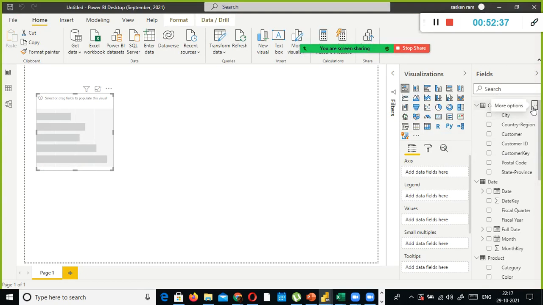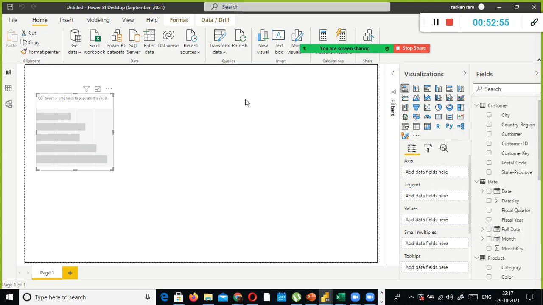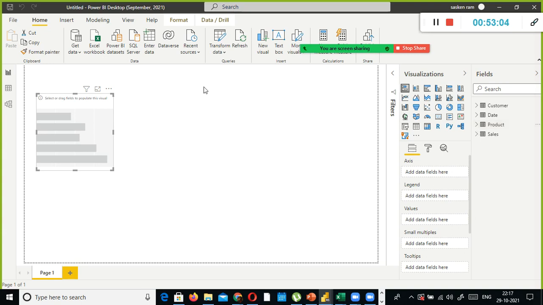When you see, you can find three dots here. When you select there, you can add a new column. You can create your own column, or if you don't want any one of the existing columns, you can delete it from this model. See what happened now. Whatever data was in this Excel sheet, I just loaded into my Power BI. So all this data got loaded in the memory.